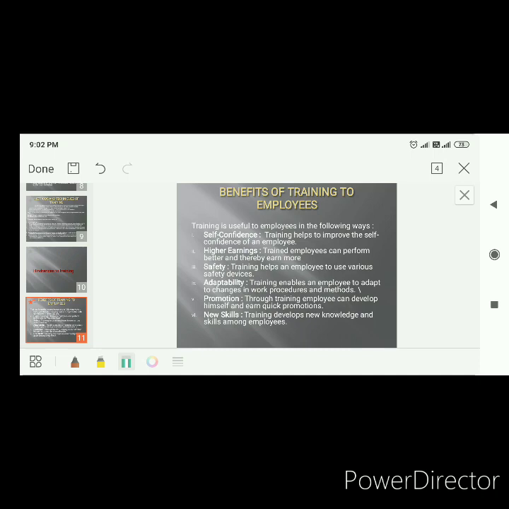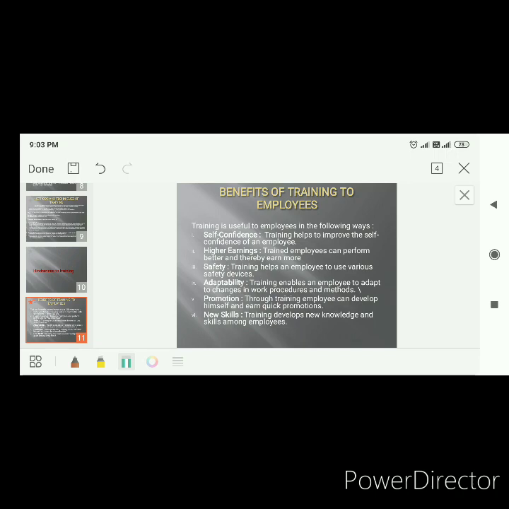Okay, now note down a difference chart. One side you write down induction training, the other side you write down on the job training. Induction means orientation training, yes. Induction training, on the job training. Draw the difference chart and write down.